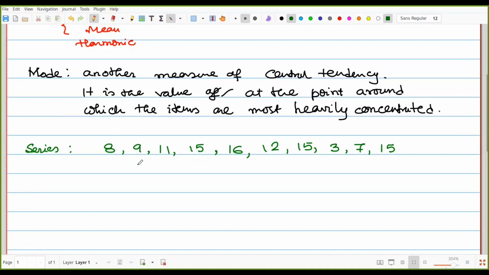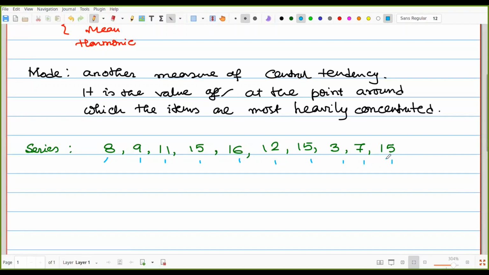But if the report is to find out the average marks, the mean would be the best choice. But here we are choosing the mode. Now, what is mode? Here, 8, 9, 11, 15, 16, 12, 15, 3, 7, 15.